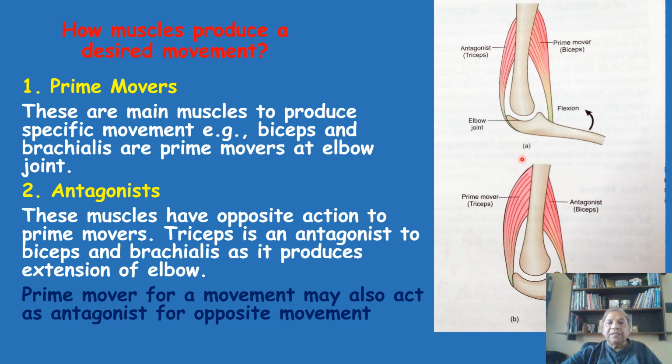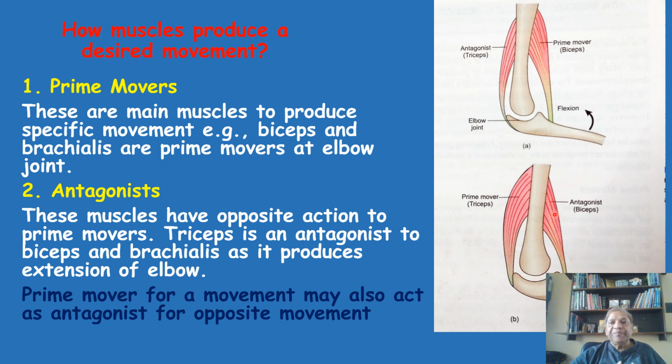But when the extension movement takes place, at that time the contraction takes place in the triceps, and thus the triceps for the extension movement is the prime mover, which was the antagonist for flexion. And at the same time the biceps, which was the prime mover for flexion, is now the antagonist for the extension movement.